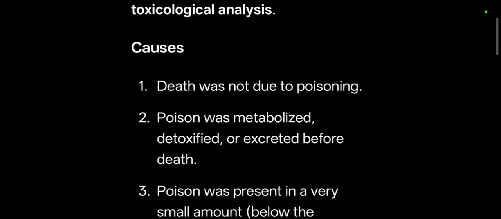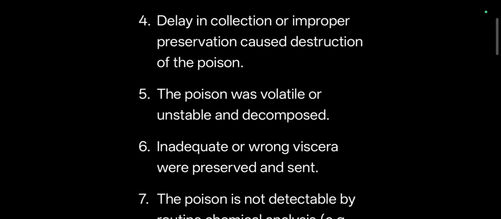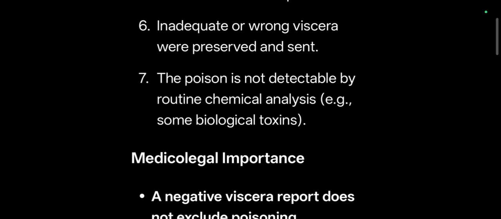Now what are the causes? Death was not due to poisoning. Poison was metabolized, detoxified or excreted before death. Poison was present in very small amount below the detection limit. Delay in collection or improper preservation caused destruction of the poison. The poison was volatile or unstable and decomposed. Inadequate or wrong viscera were preserved and sent. The poison is not detectable by routine chemical analysis. Example, some biological toxins. So these are some of the causes in which we obtain a negative viscera report for toxins or say for poisons.